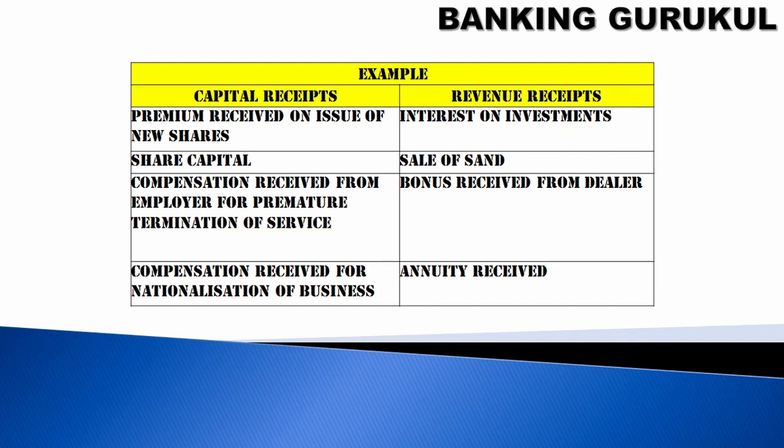Revenue receipts: interest on investment, which will happen regularly, monthly or quarterly. Sale of sand: you have an asset, you got sand that you sell, so every day you will get money. Bonus received from the dealer: if you do business in electronic goods and you receive a bonus from the dealer. Annuity received: you have invested in LIC and you got an annuity. These are revenue receipts, and these attract income tax.